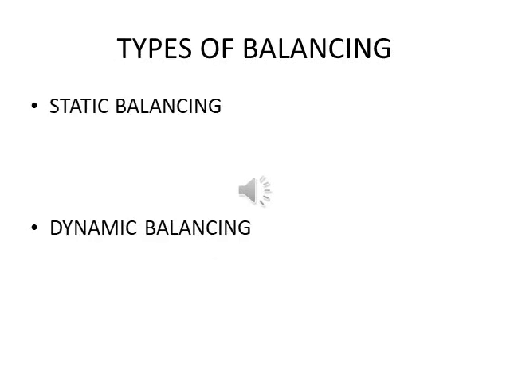When we talk about types of balancing, there are basically two types: first is static and another one is dynamic. So first we talk about static balancing. It is balance of forces due to the action of gravity. A body is said to be in static balance when its center of gravity is on its axis of rotation.